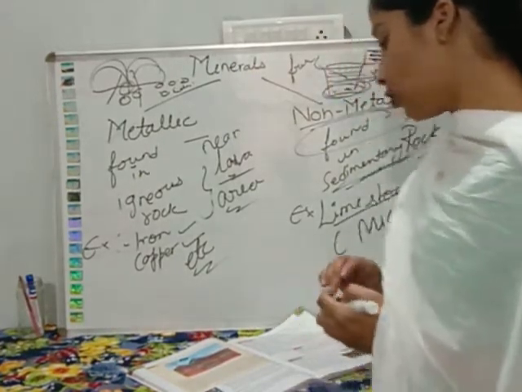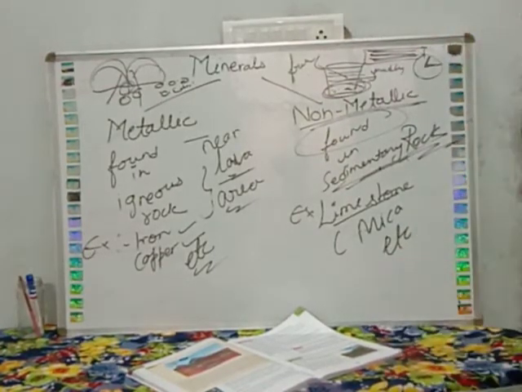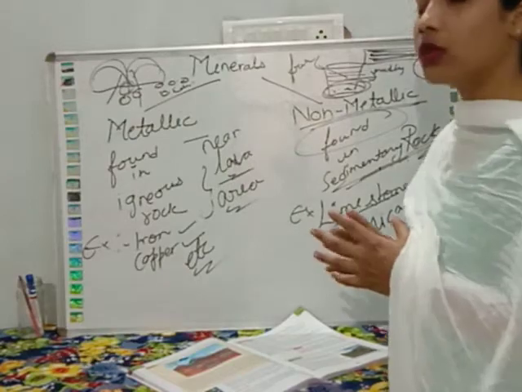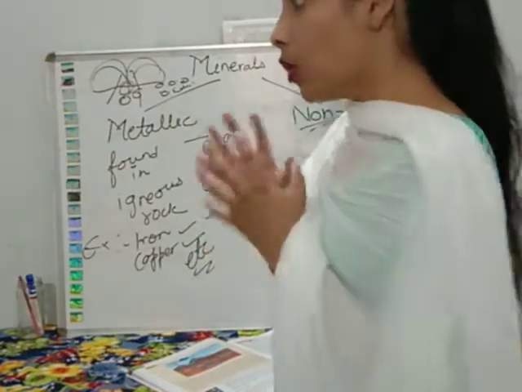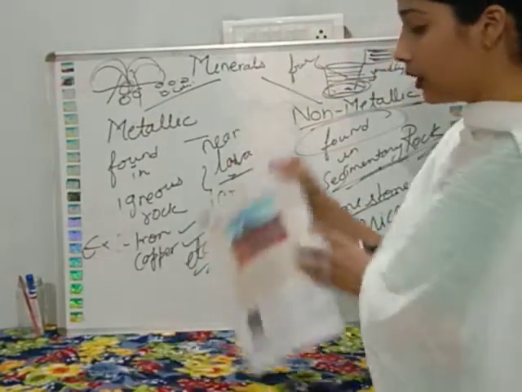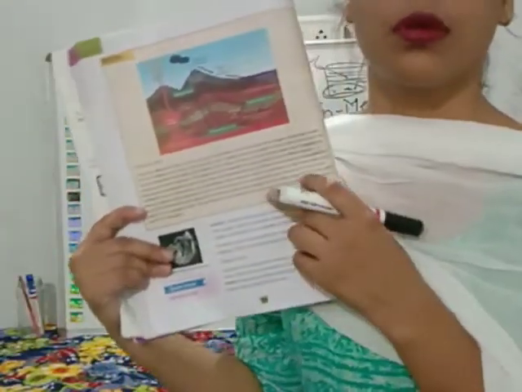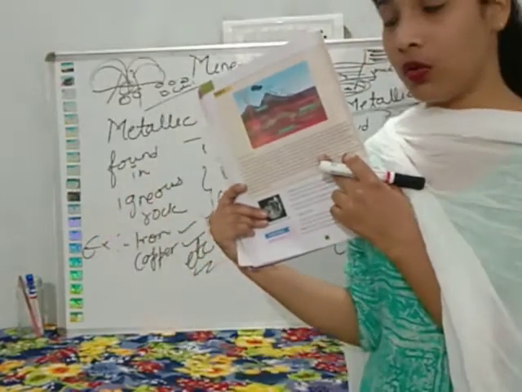So our next topic is the rock cycle. We will discuss how the rocks are formed on this earth. The rock cycle is given on page number 100, in this diagram. I hope this is visible to you. So first of all, read this rock cycle, then we will discuss it.